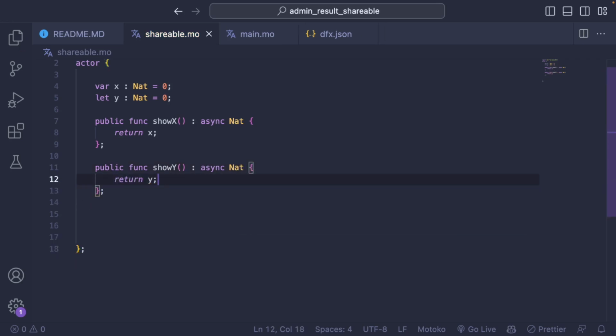So I hope it provides some guidance on what is shareable and what is not. I advise you to read the complete guide on shareable, but in the first approximation, you can try to avoid anything that is defined with a var, and that should remove 90% of the errors you're facing.